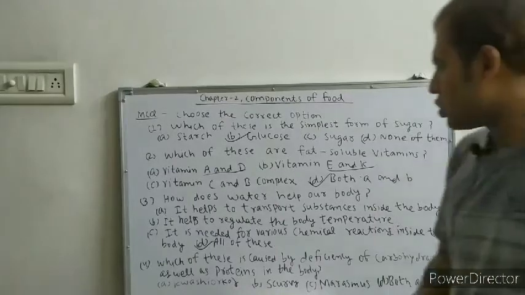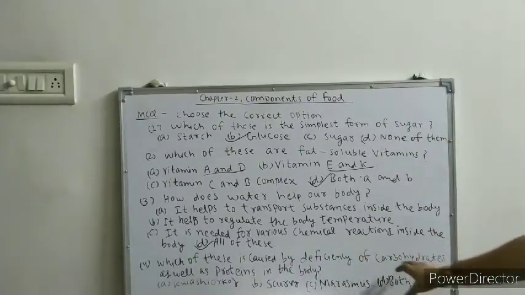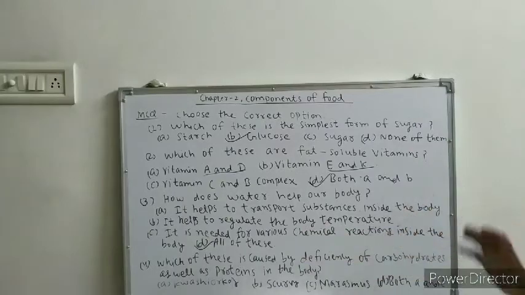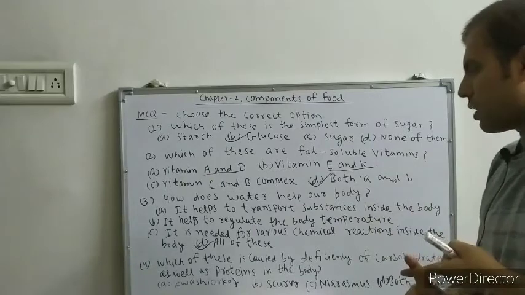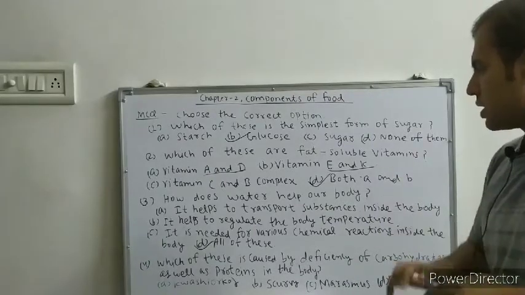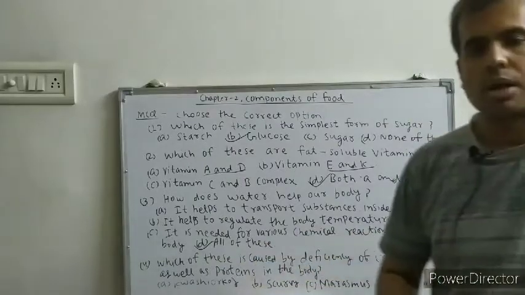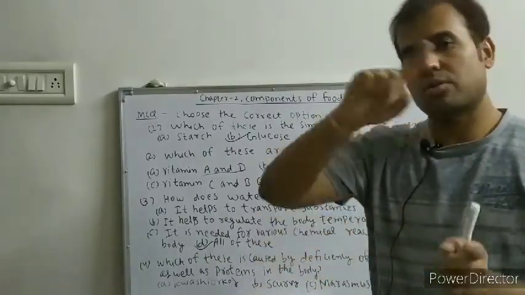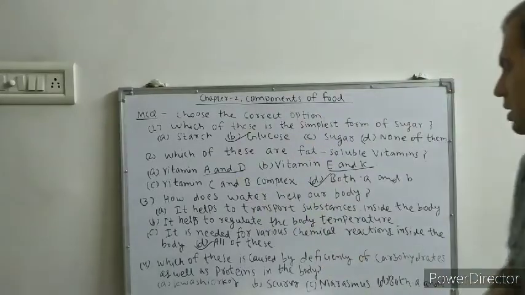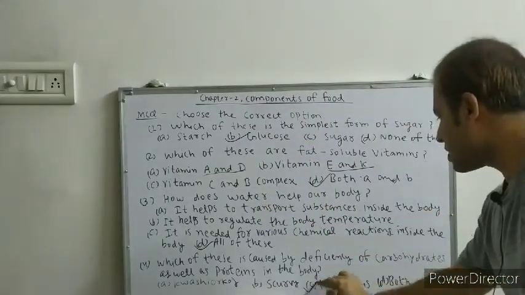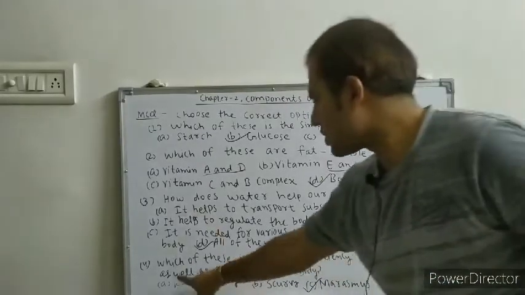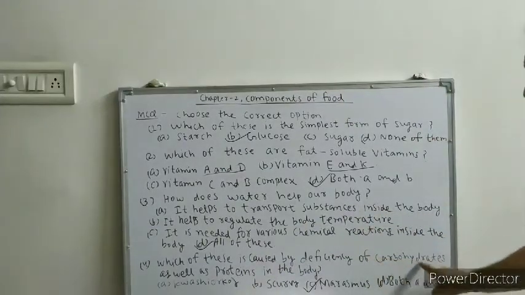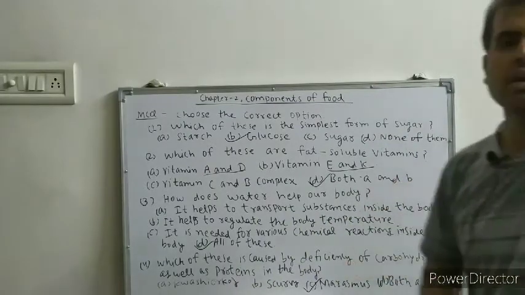Fourth question, which of these is caused by deficiency of carbohydrate as well as proteins in the body? See, we have discussed that deficiency of protein leads to kwashiorkor disease. But if there is deficiency of carbohydrate as well as protein, then the disease is marasmus. So the answer is marasmus. If there is only deficiency of carbohydrate, then the first is correct. But deficiency of carbohydrates along with protein, then marasmus is the correct answer.